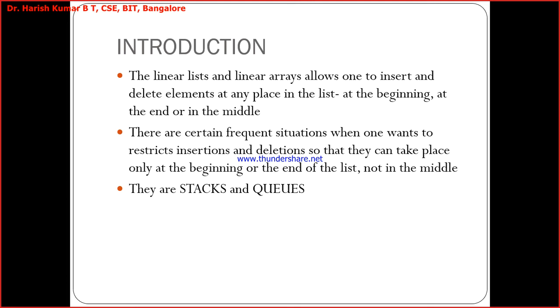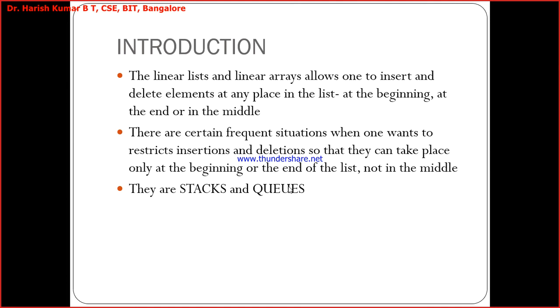But there are certain situations, Kirana, where we want to restrict the insertion and deletions to some places. We want to restrict insertion and deletion to happen only at the beginning, or sometimes only at the end, or sometimes only in the middle.